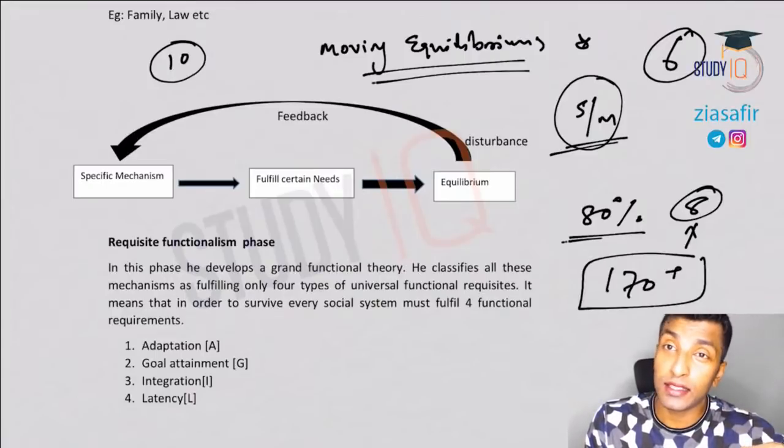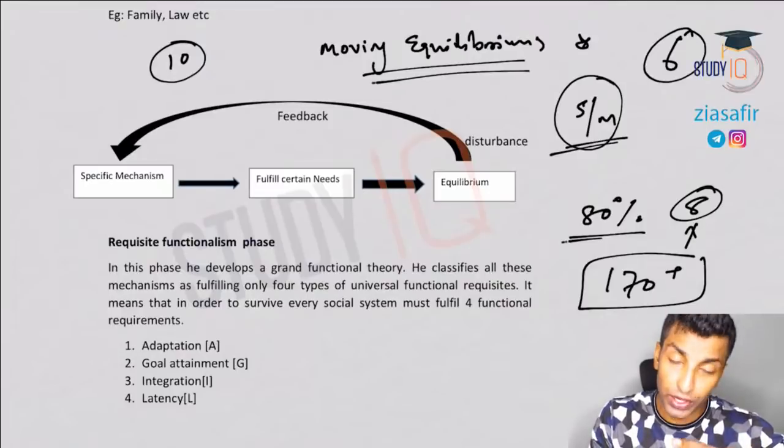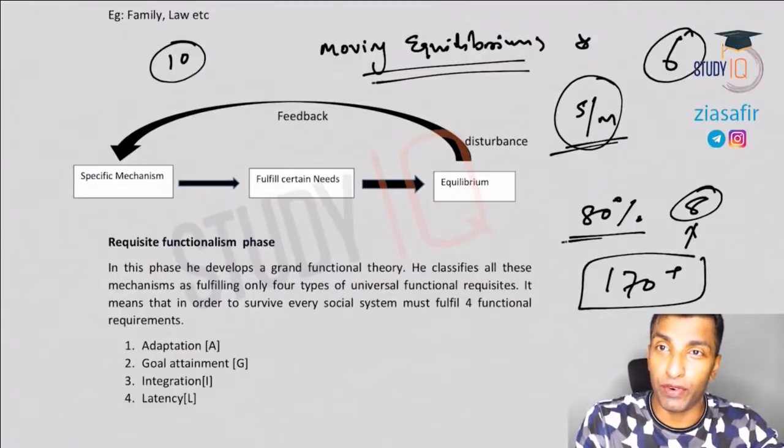I've told you I consistently scored 170 plus two times in my mains in Paper 1 alone, in 2012 and 13. In 2014 I had around 157. So it is very easy to score in Paper 1. It is in your hands.